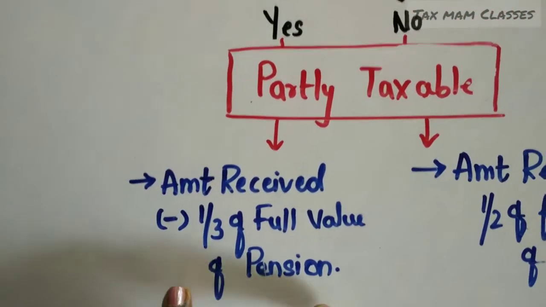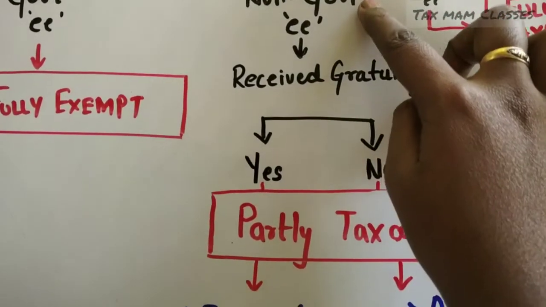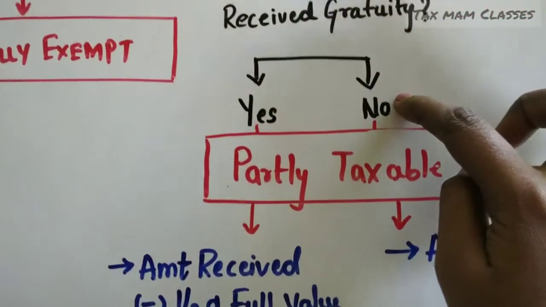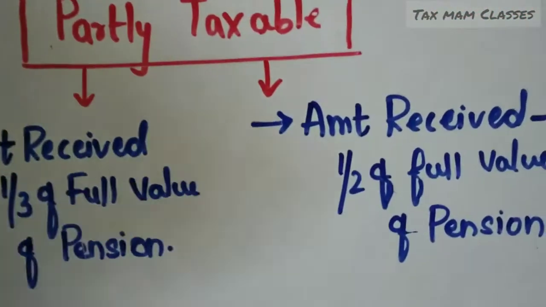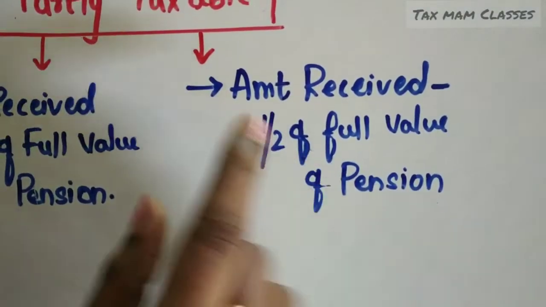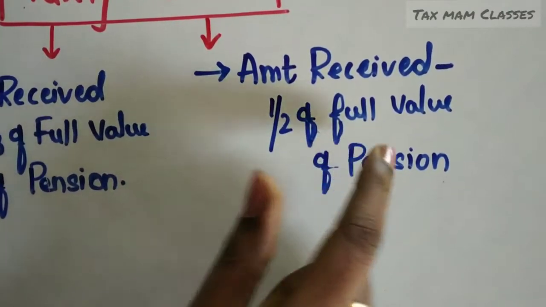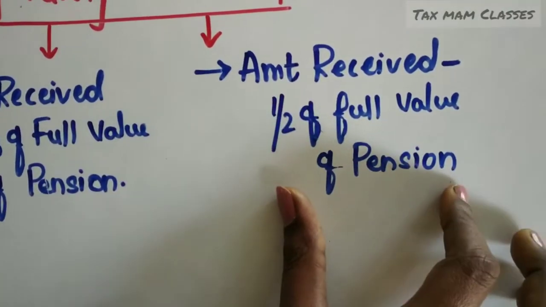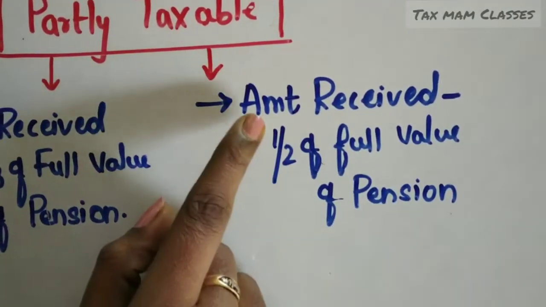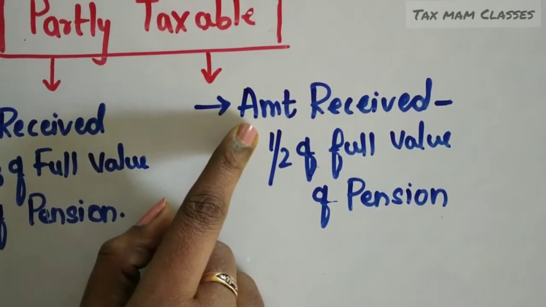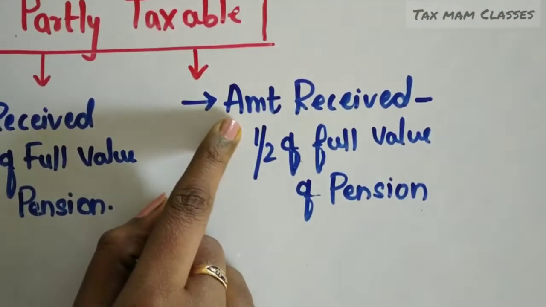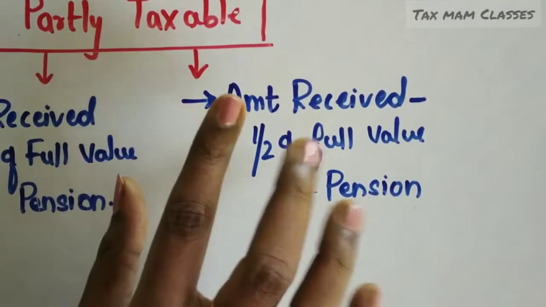Whereas if the person is a non-government employee and is not receiving any gratuity, what is the taxable amount of pension? The amount received as pension minus half of the full value of pension. The full value of the pension will be given in the question, and the amount he is receiving will also be given in the question. If we put the amounts in this formula, we will get the taxable amount.